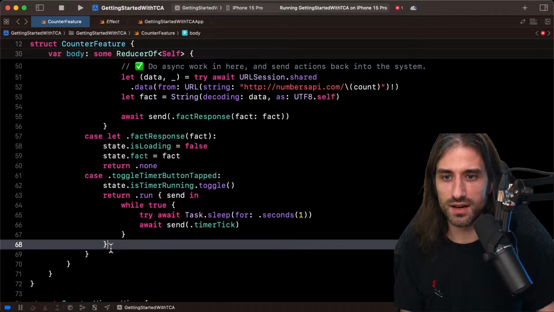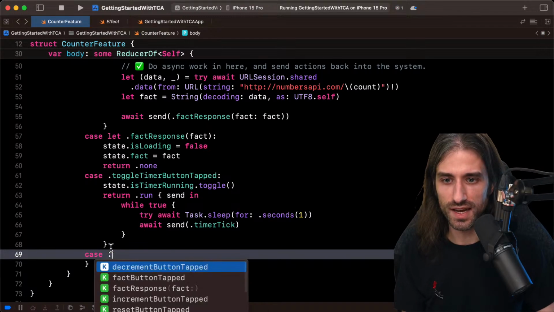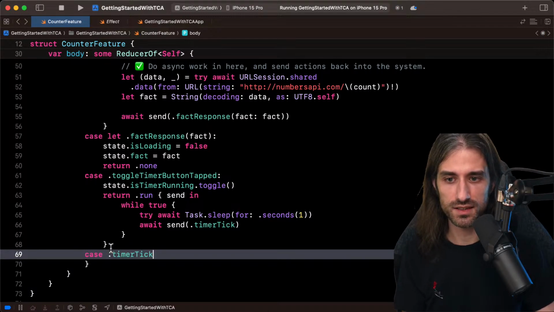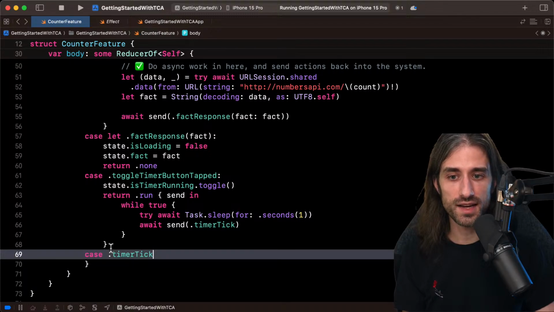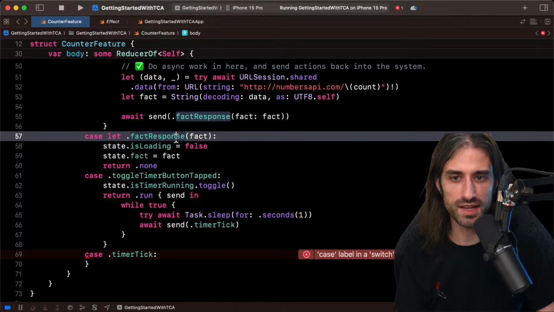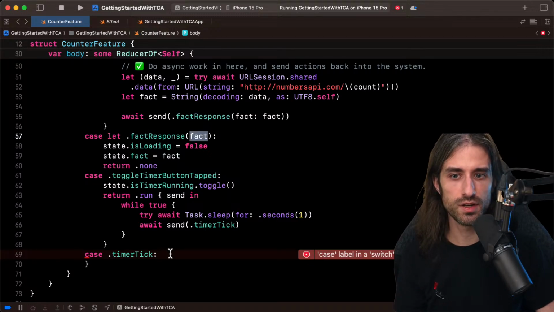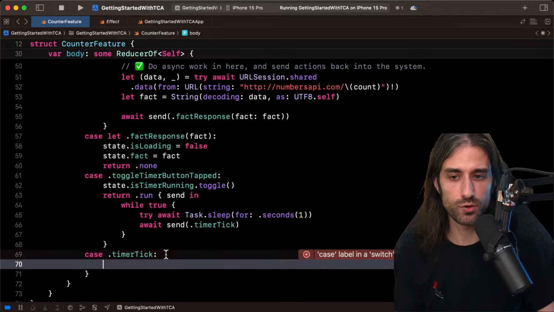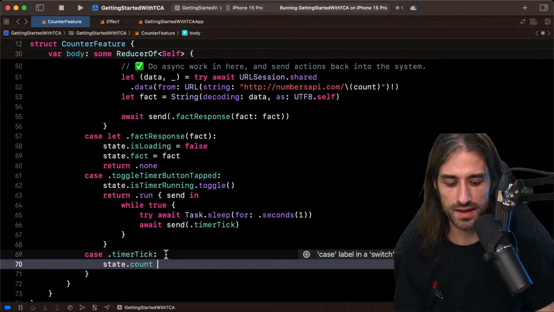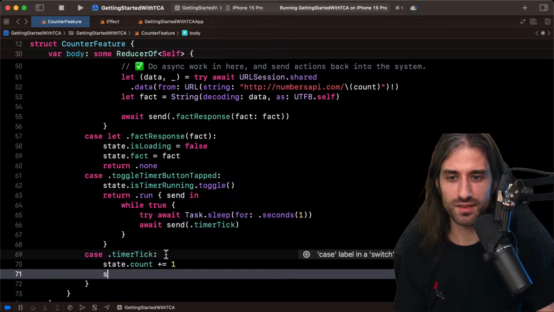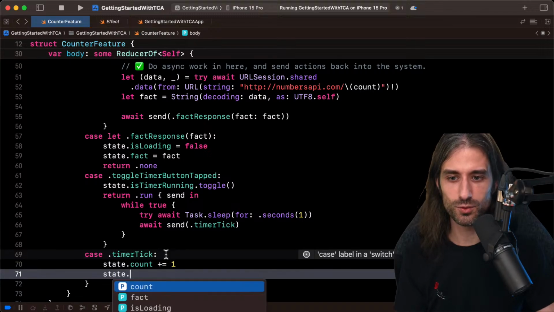And of course I need to deal with this new case, timerTick. We already had the fact response, which was an action feeding back data. That one had an associated value. This one doesn't, because it's just going to increment the counter. And here we start to get to the point where you see I'm starting to duplicate code.